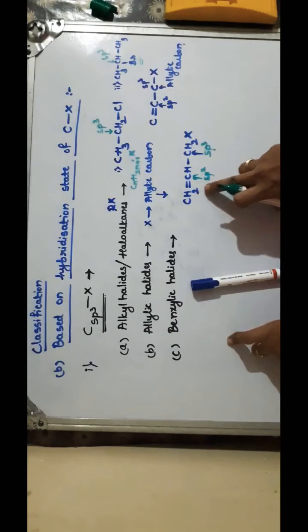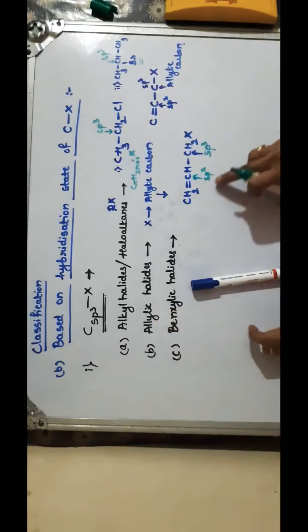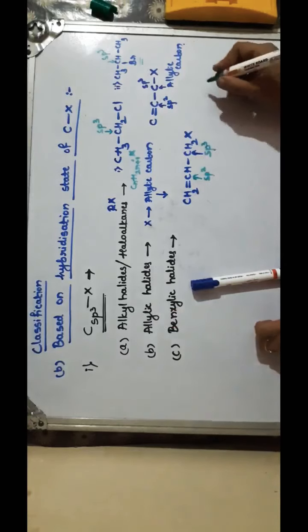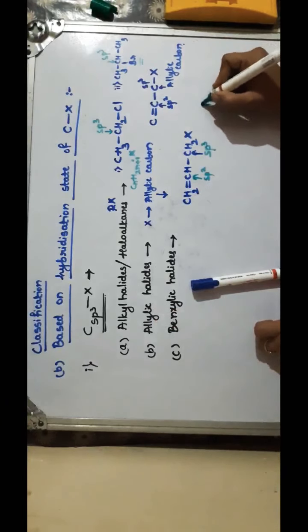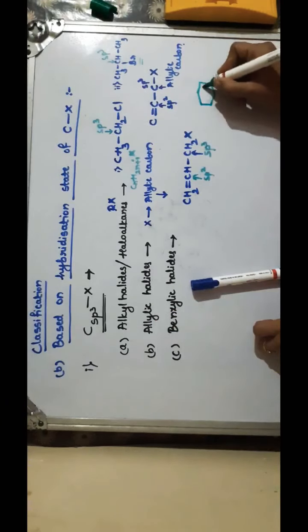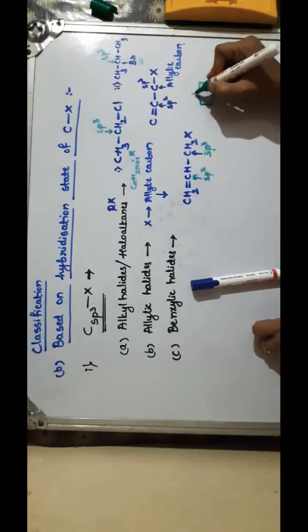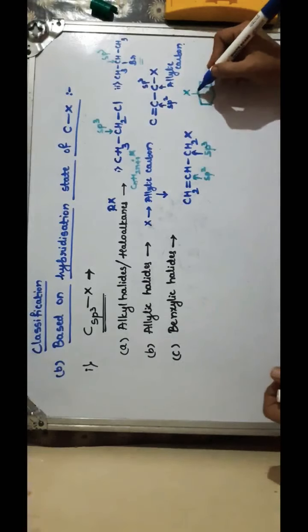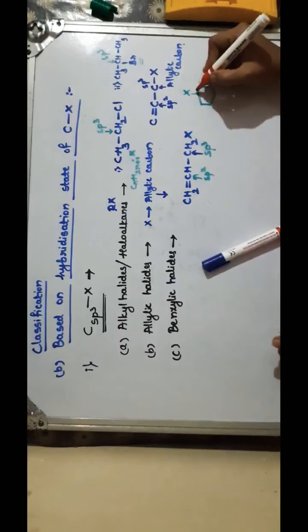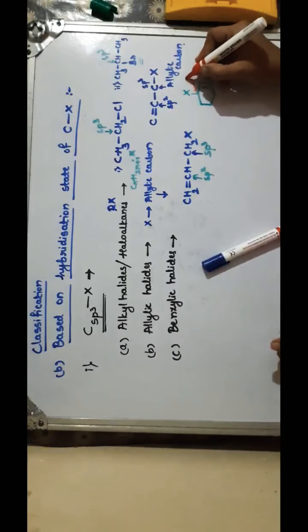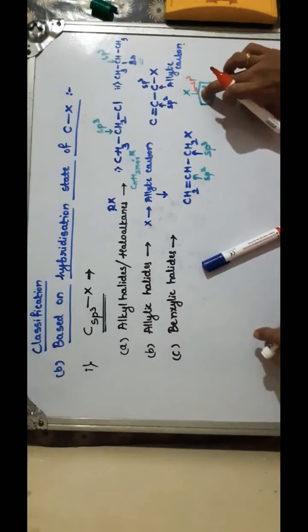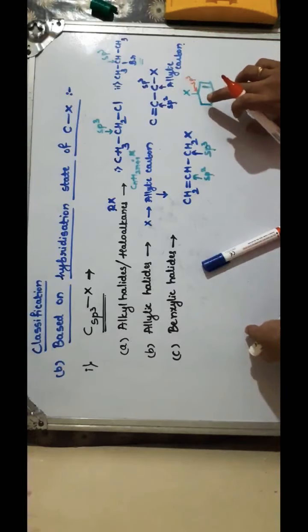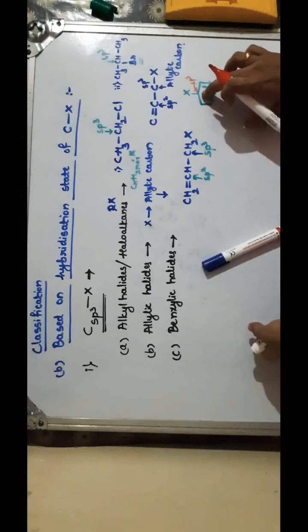Okay, this type is called allylic halide, and it may be in the open chain or in the closed chain also. Closed chain is like this. Even here you can identify. This is halogen attached to the sp3 carbon in the ring. It is not benzene, it's a cyclohexene ring.